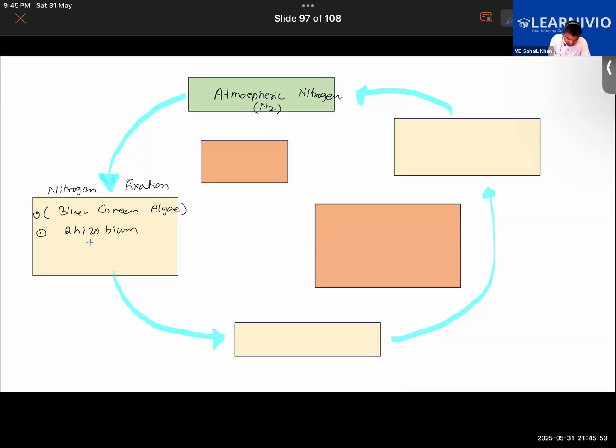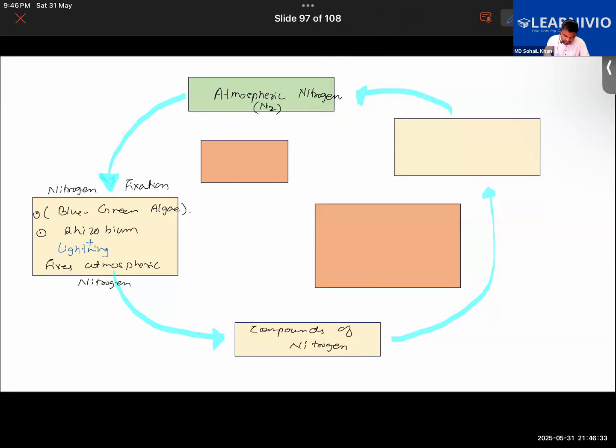Other than that, lightning also helps, lightning during a thunderstorm fixes atmospheric nitrogen. So from here it gets fixed into the soil, and it is converted into compounds of nitrogen, which the plants can now take up. Hope that much is clear so far.